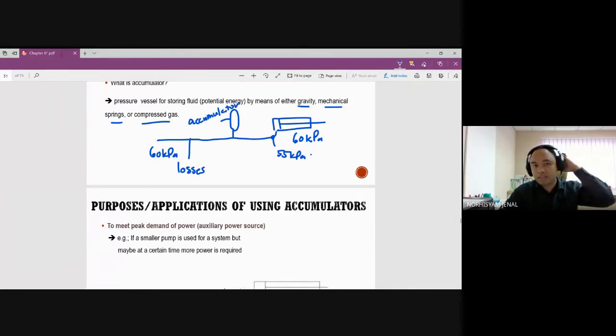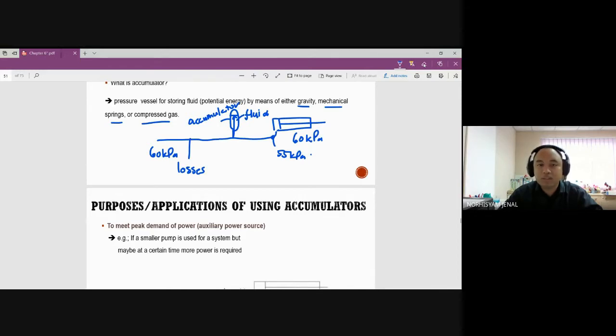What happens here is, when we have 60 kilopascal of pressure coming in, the pressure will go in here and the fluid will fill up this compartment. When it is still 60 kilopascal, the cylinder will extend.